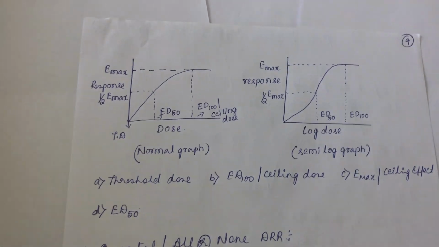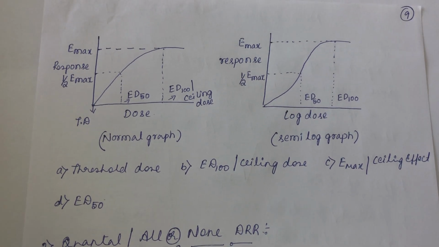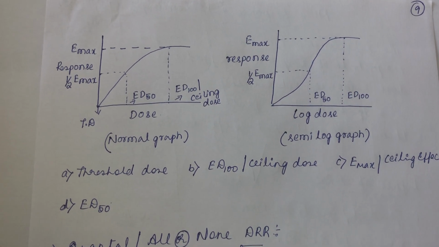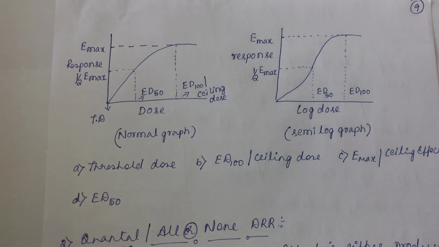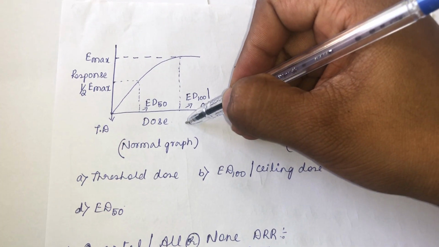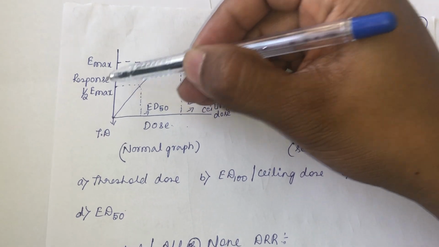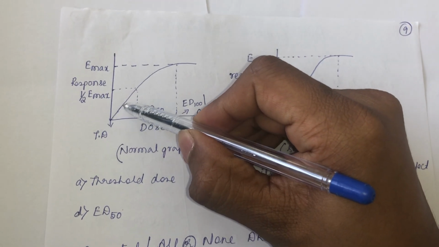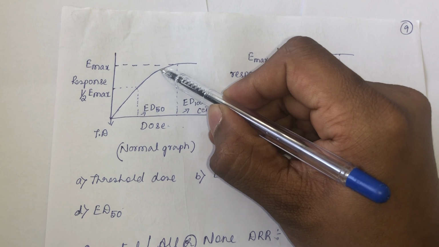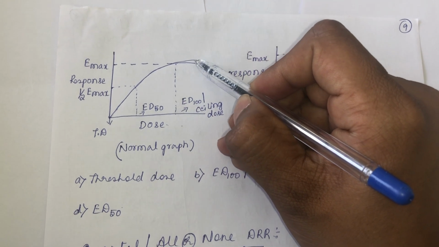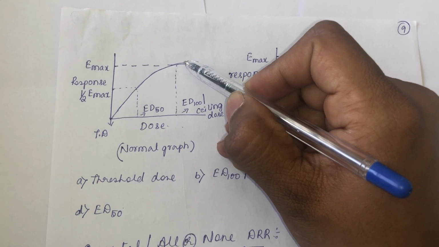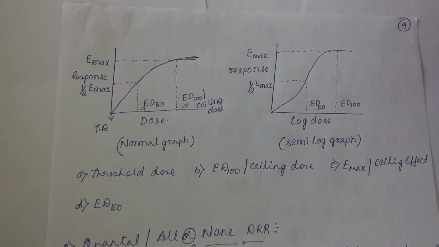So if you plot this graded dose response on a graph, what do you get? You get a dose response curve. If you plot it on a normal graph, dose along the x-axis, response along the y-axis, you get a curve. The shape of this curve is hyperbolic. So in a normal graph, the graded dose response curve will be hyperbolic in nature.